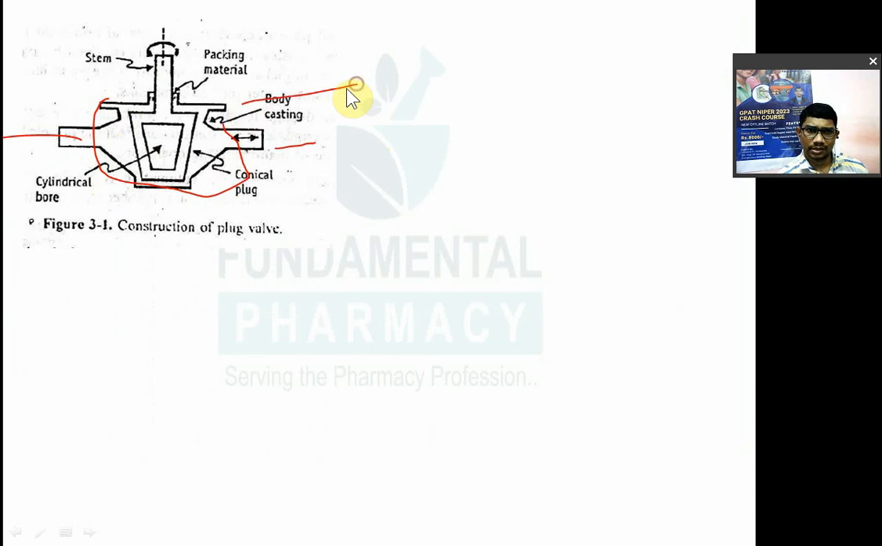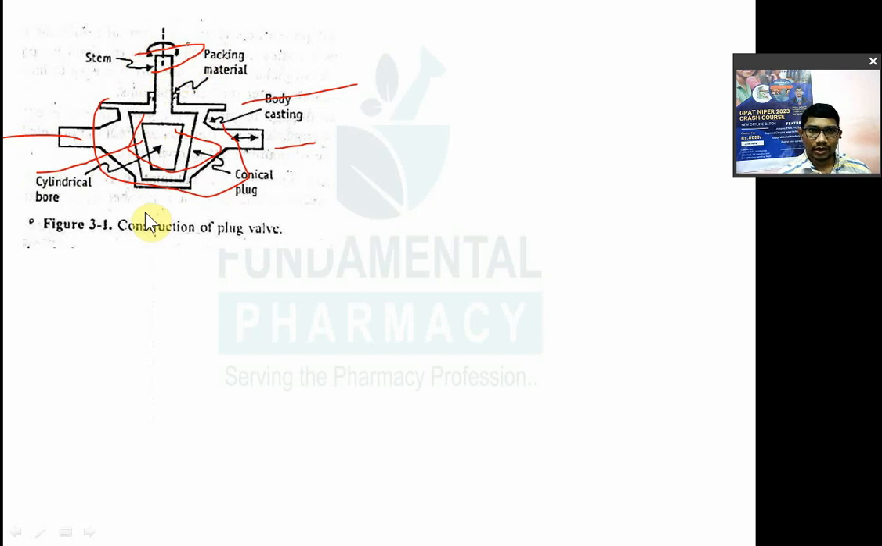You can see the body casting, in which there is a conical plug. This is the conical plug, right? पूरा क्या है conical plug. And in that you have a cylindrical opening. इसमें cylindrical opening है. So from there, okay, it is a stem, मतलब it can be rotated.